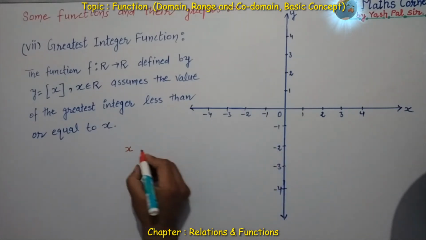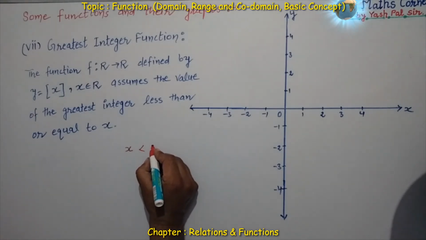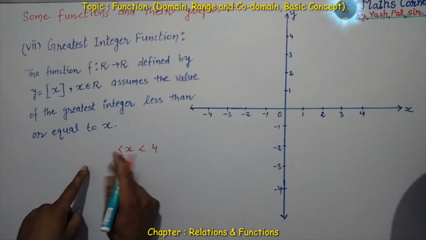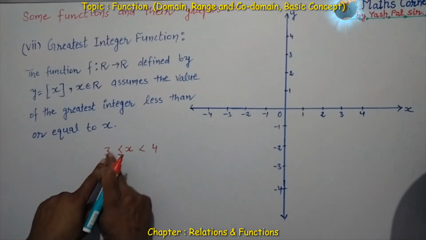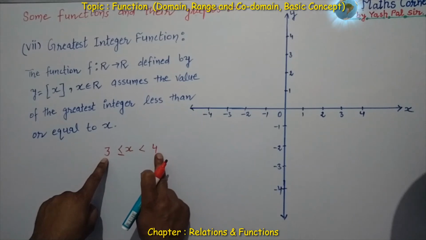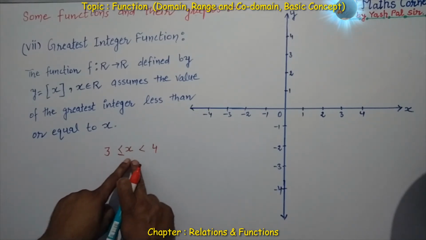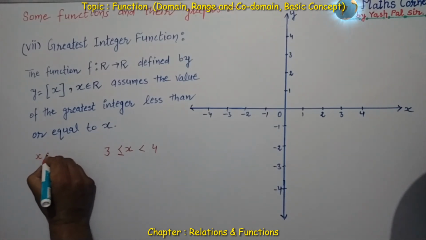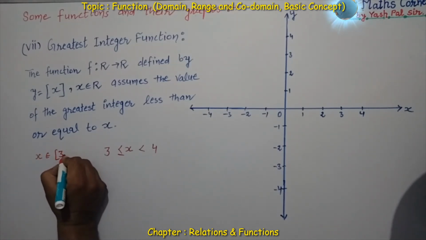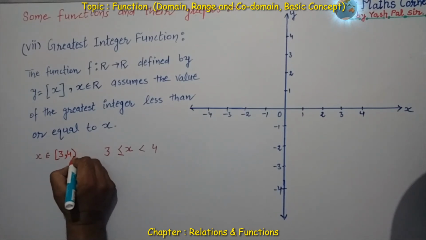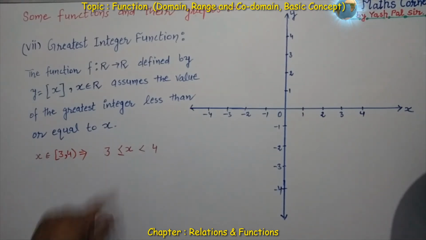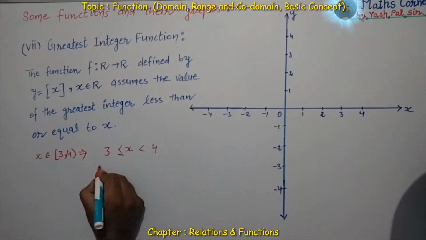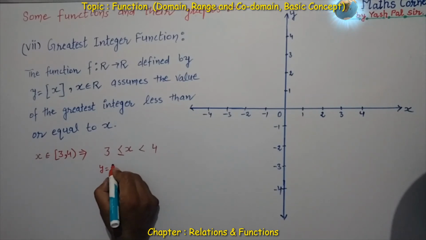Here this is the graph. First of all, suppose we have a strip. In the first strip we are supposing x is greater than or equal to 3 and less than 4, that is x belongs to the closed-open interval from 3 to 4.